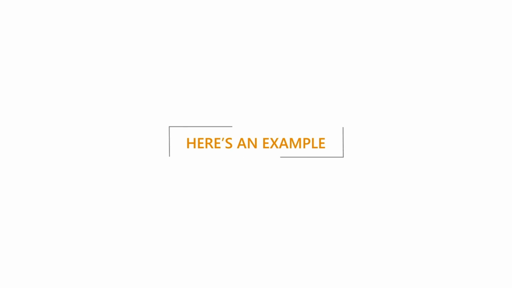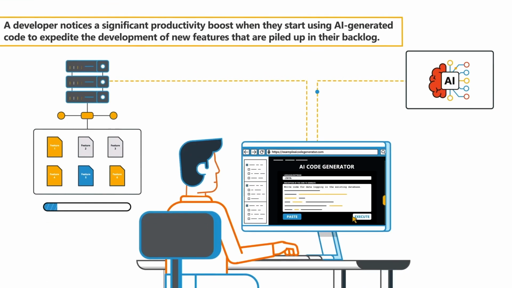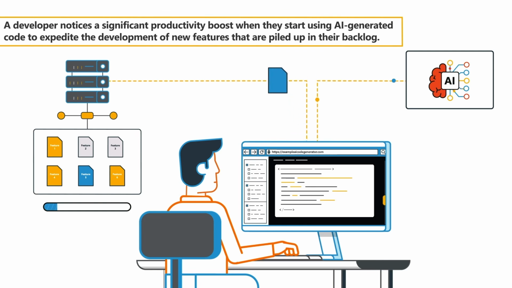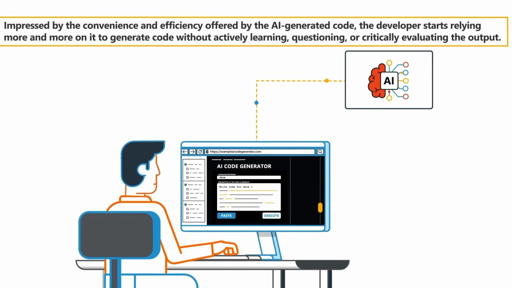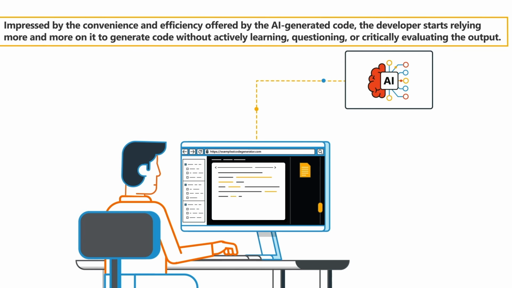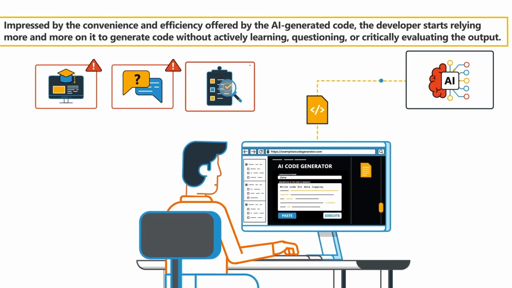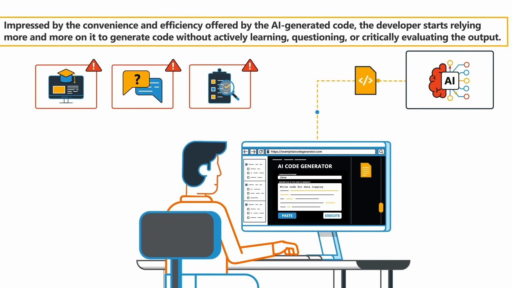Here's an example. A developer notices a significant productivity boost when they start using AI-generated code to expedite the development of new features that are piled up in their backlog. Impressed by the convenience and efficiency offered by the AI-generated code, the developer starts relying more and more on it to generate code without actively learning, questioning, or critically evaluating the output.